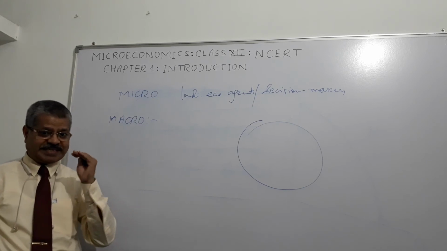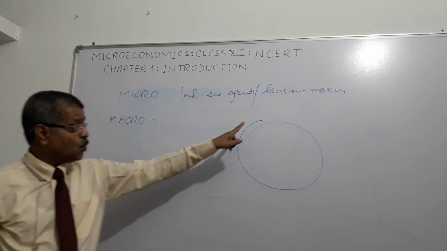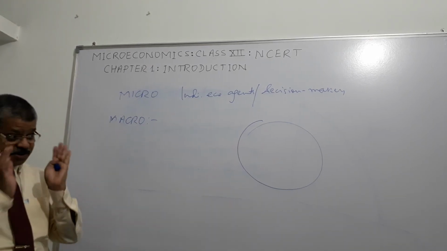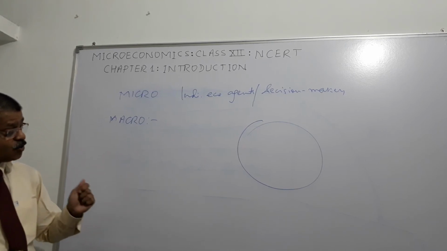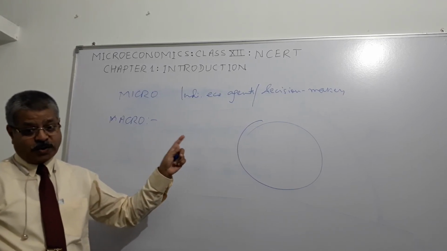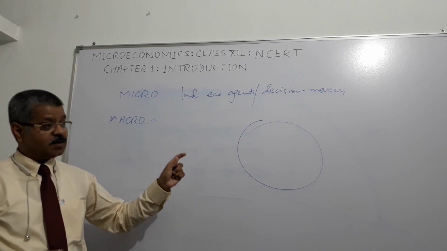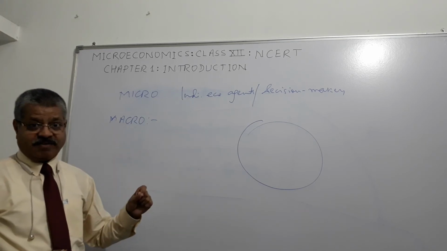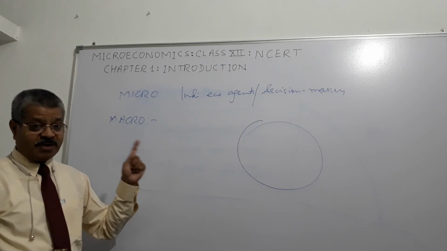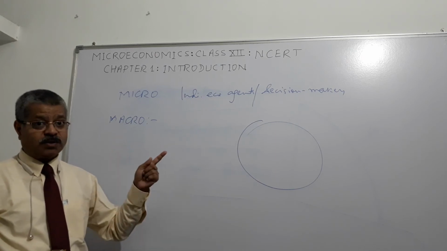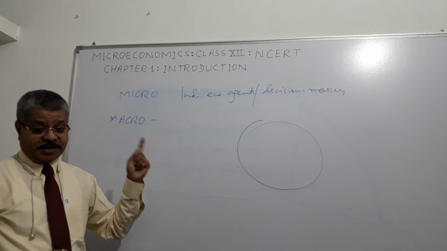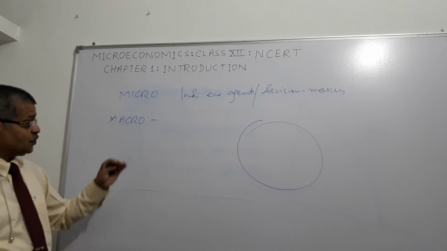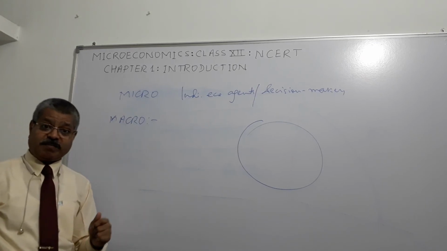In macroeconomics, we try to understand the economy as a whole, the total economy. And how do we do that? By focusing on aggregate measures like total output, employment level, aggregate price level, and how these levels change over time. So that's the difference between microeconomics and macroeconomics.